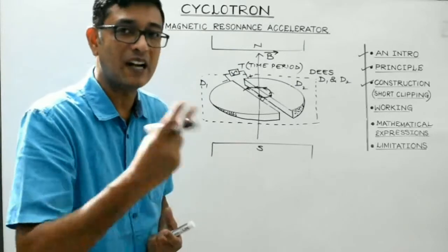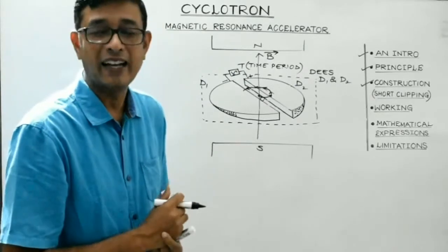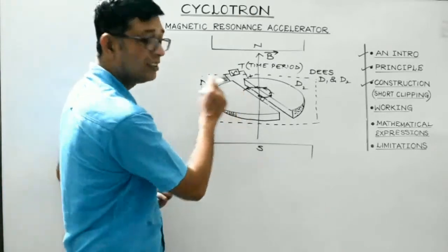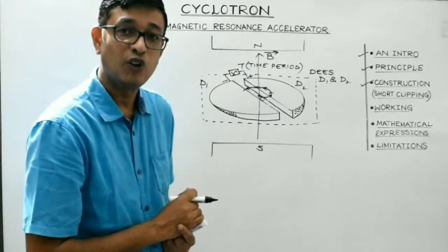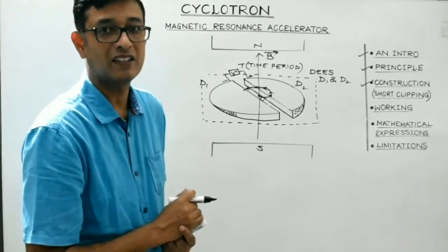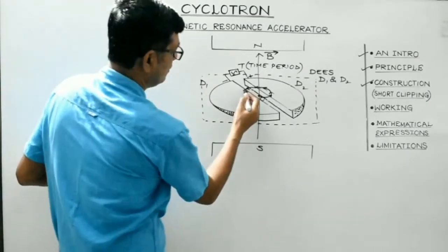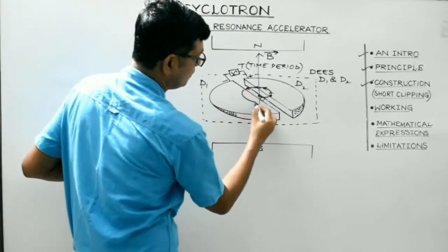and that too a perpendicular magnetic field. So again the magnetic Lorentz force acting on the charged particle will make it follow a semicircular path of greater radius. So like this.